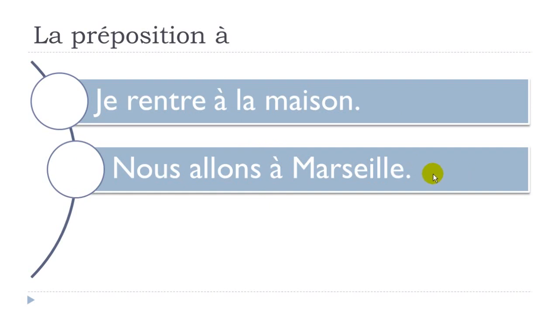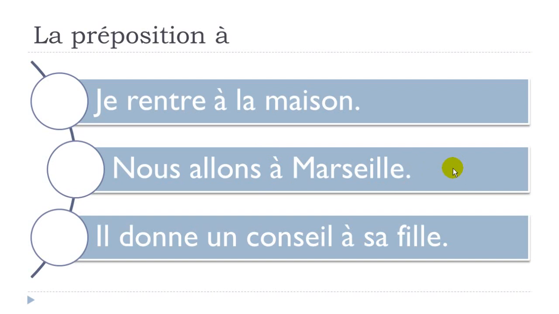So we go to, and in that case you should use this preposition à. Then, il donne un conseil, donner is to give, un conseil, an advice, à sa fille, to his daughter. Here you should also use this preposition à. So: je rentre à la maison. Nous allons à Marseille. Il donne un conseil à sa fille.